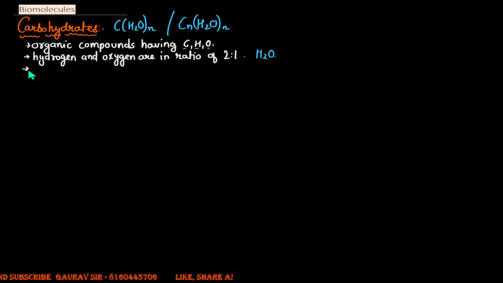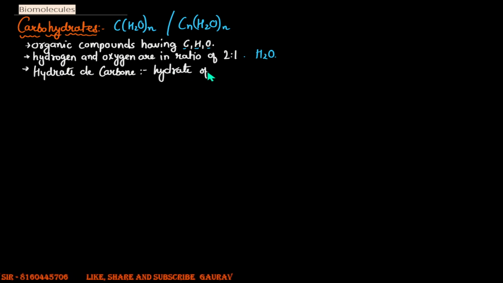The term carbohydrate has come from the French term hydrate de carbone, which means hydrate of carbon. Hydrate again is hydrogen and oxygen, so hydrate of carbon, right?